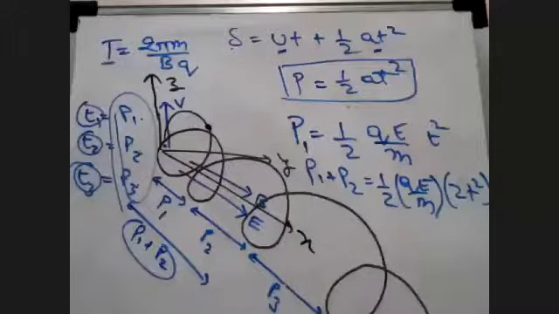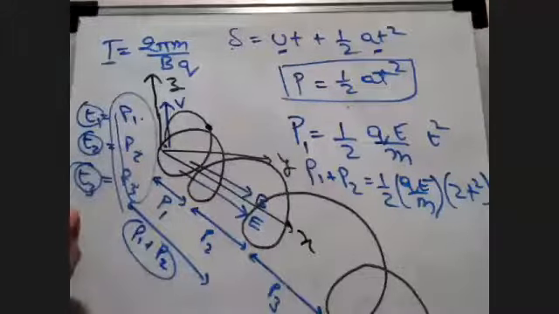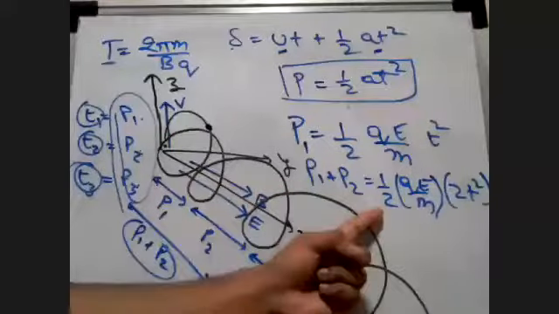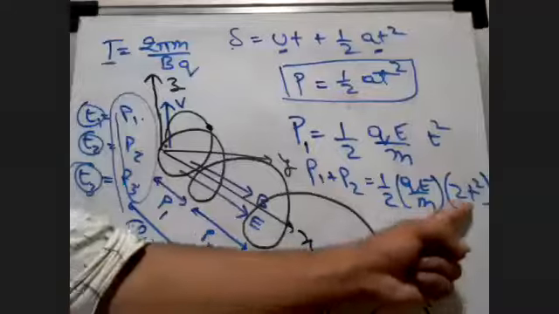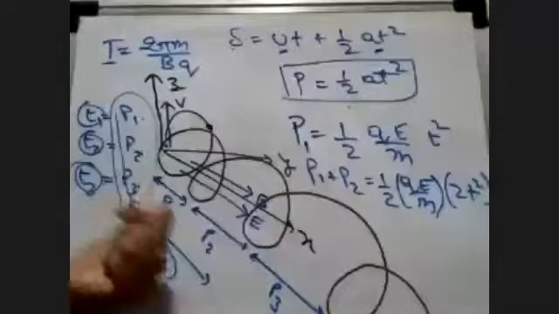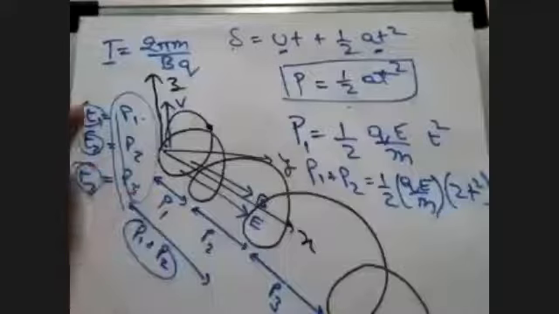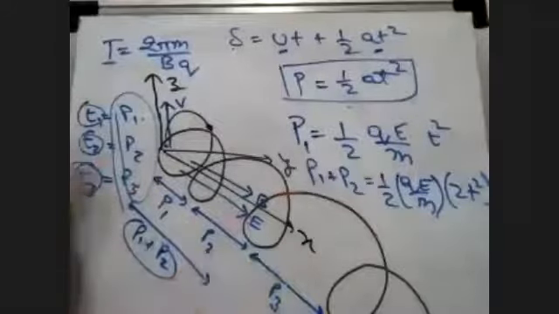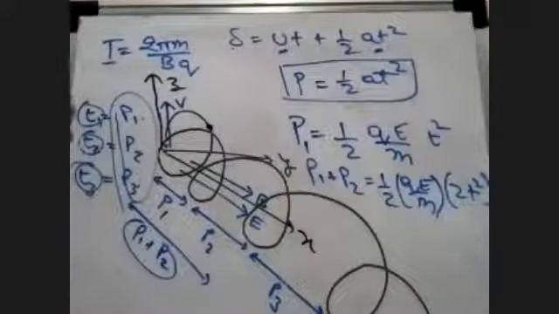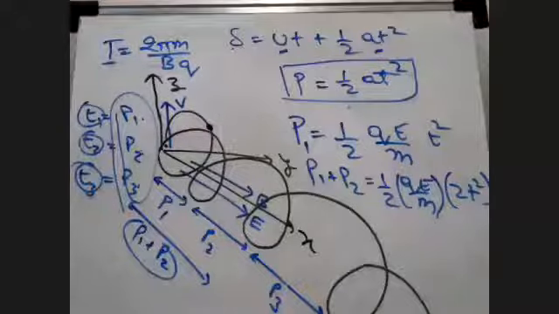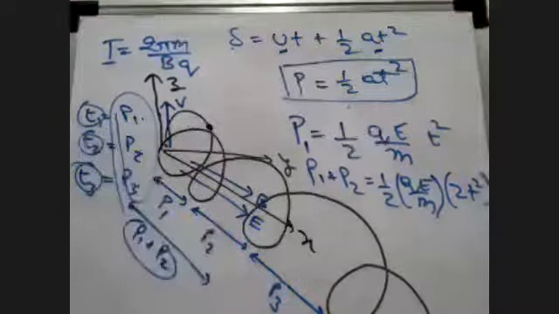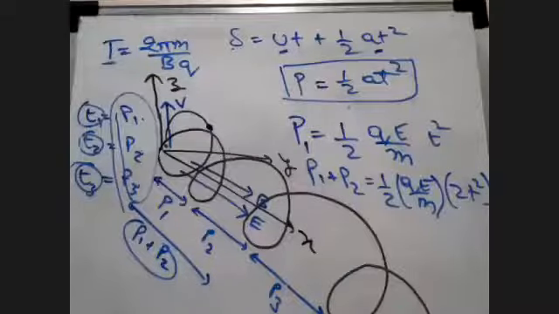So in that way, I use this analogy to say P1 plus P2 is equal to 1 by 2 times QE upon m into 2 times the time interval, where P1 and P2 are covered. Of course, T1, T2, T3 are all equal intervals, but in these equal intervals, my pitch is continuously varying. Is this understood, everyone? Yes, sir. Okay, great.